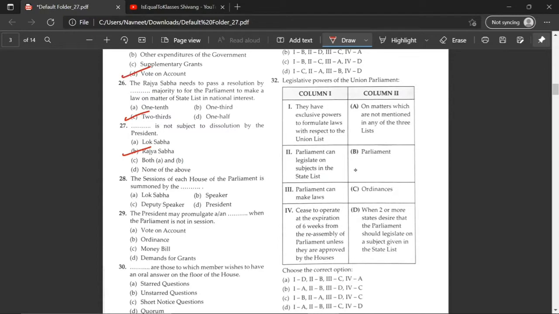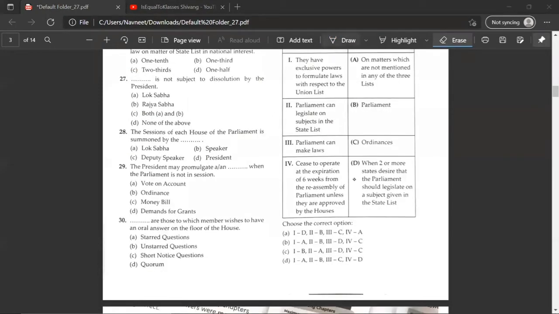The session of each house of the Parliament is summoned by dash. So the correct answer would be President. So the correct answer would be D. The President may promulgate an dash when Parliament is not in session. Ordinance. So an ordinance is passed when the Parliament is not in session.